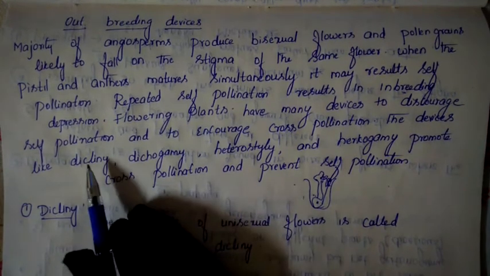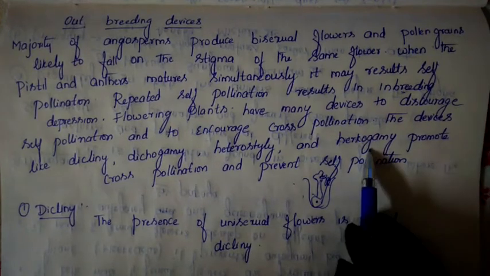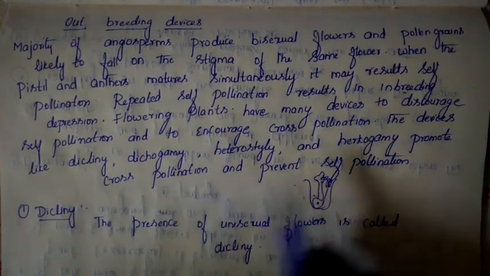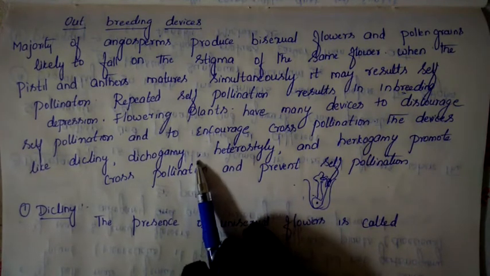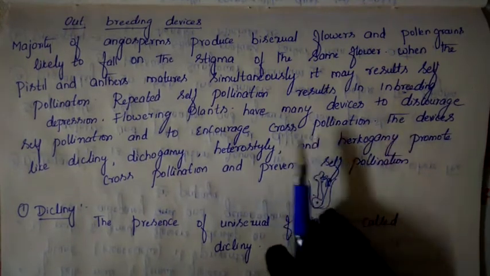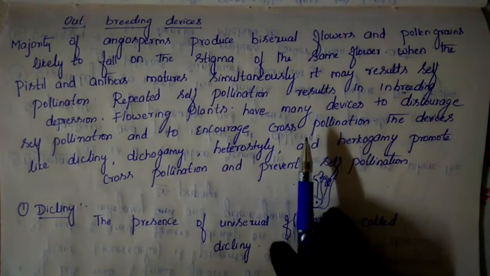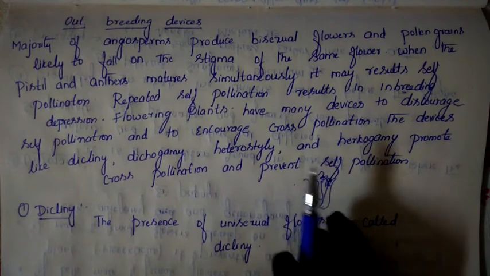They are dichogamy, heterostyly, herkogamy, cross herkogamy, etc. Though the plants are bisexual, they follow these methods to avoid self pollination and promote cross pollination. These are very important questions for your exam.